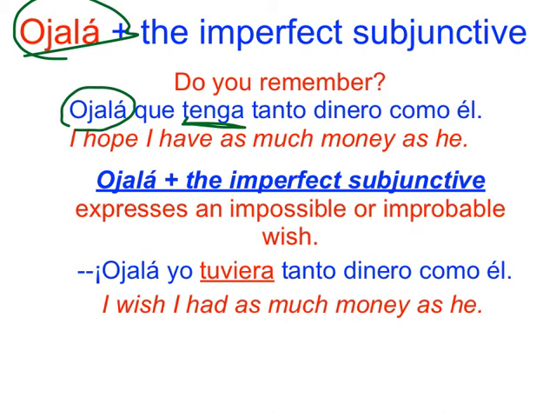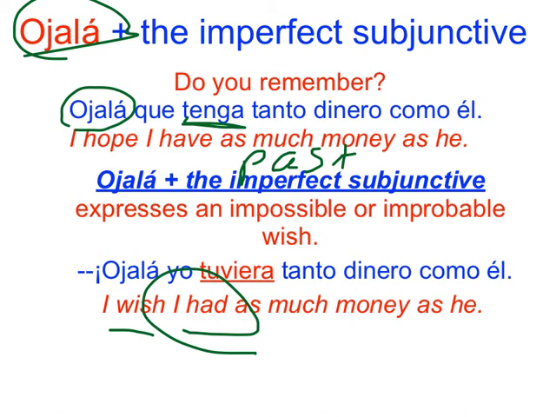In the present, it means I hope that something may happen. But in the past subjunctive, or the imperfect subjunctive, remember the imperfect subjunctive is the past subjunctive, ojalá expresses an impossible or improbable wish. For example, ojalá yo tuviera tanto dinero como él. I wish I had as much money as he.